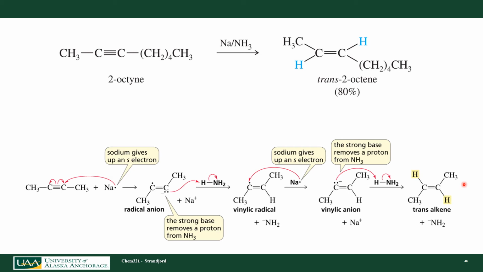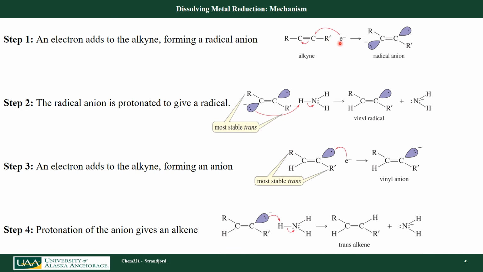Let's look a little closer at this reaction mechanism now, and let's look at some of the molecular orbitals that are formed when I actually react with this sodium radical. So here I am. I take an electron, I put it on that carbon, which moves one of the electrons back over to another carbon here, so I have this radical here. It turns out that having these on opposite sides from each other is the most stable conformation. These two groups are furthest apart, and these electrons, which are both negative, are furthest apart.